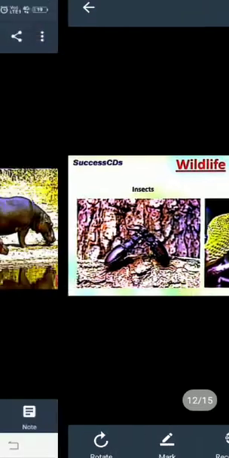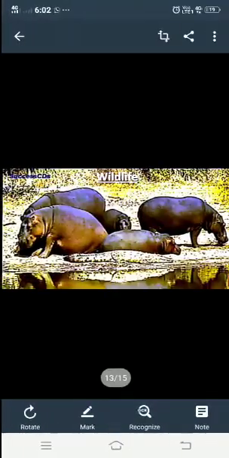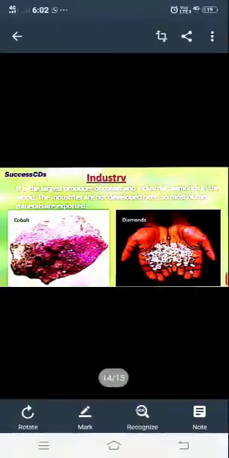Insects and reptiles are also found in large number. Hippopotamuses and crocodiles are also here.